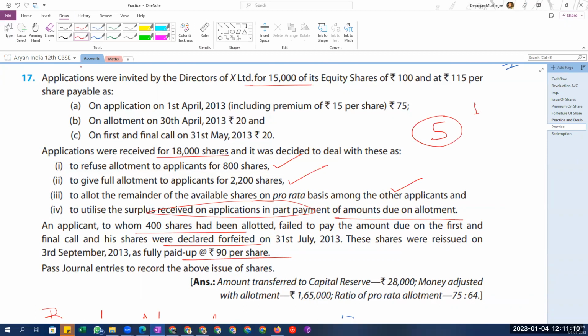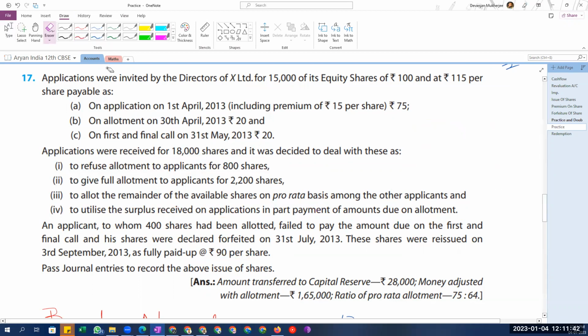So, actually, five things in this question. One is pro rata allotment, two is the adjustment for pro rata allotment. Sorry, three is call in arrears, four is forfeiture, and fifth is the reissue. So five things in this question. The earlier one we just had four things because there was no pro rata allotment. In this we have the pro rata allotment because of oversubscription. So five things we'll be needing to do in this question. Five categories. So the first, where will we start?